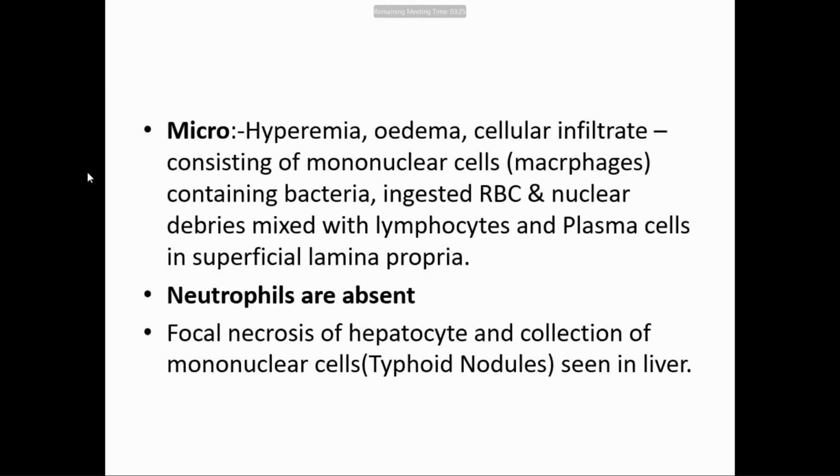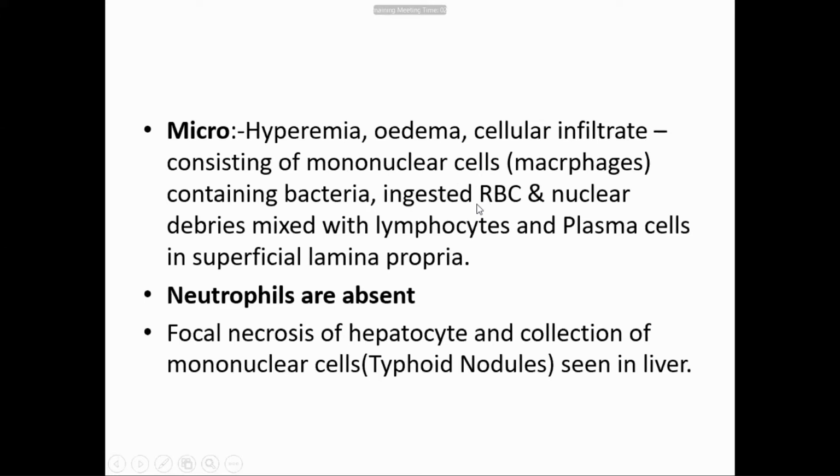This is called erythrophagocytosis, phagocytosis of RBCs, and this is one of the diagnostic criteria of typhoid. Even in the lymph node, you will find this erythrophagocytosis.